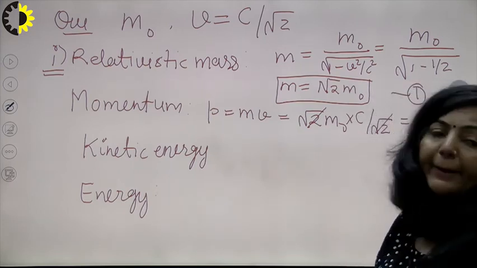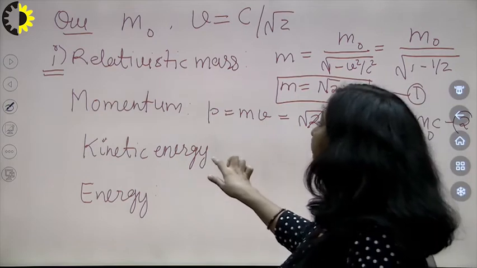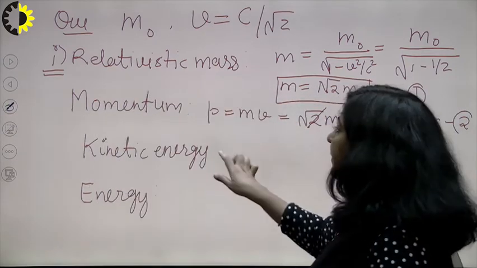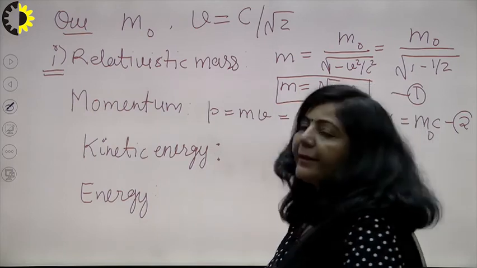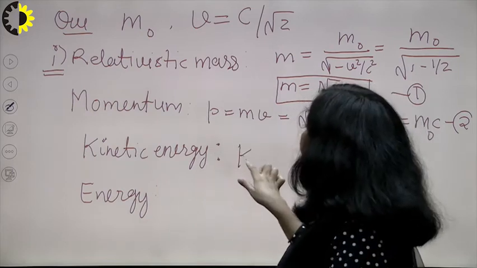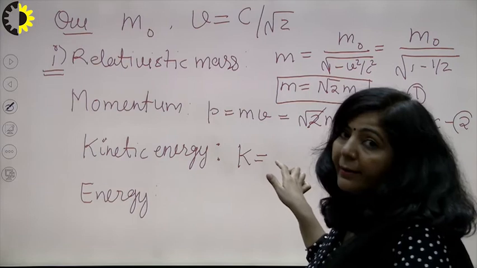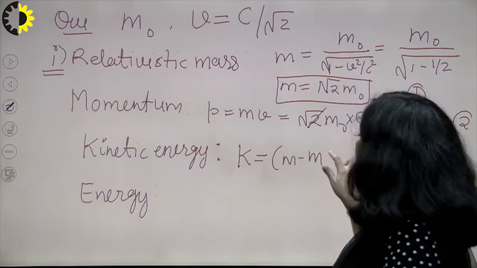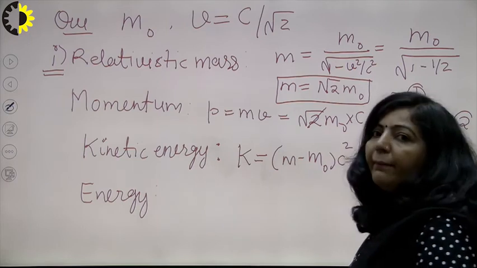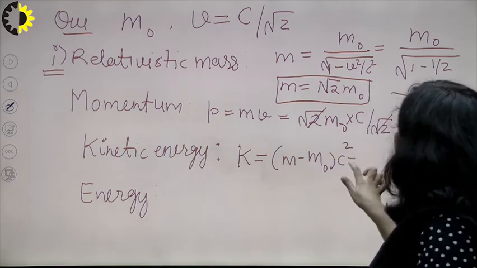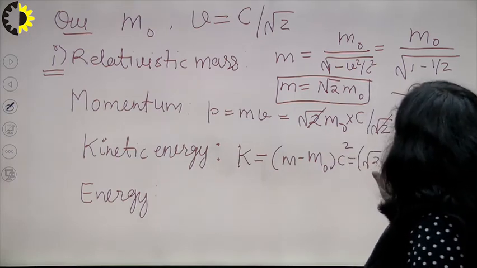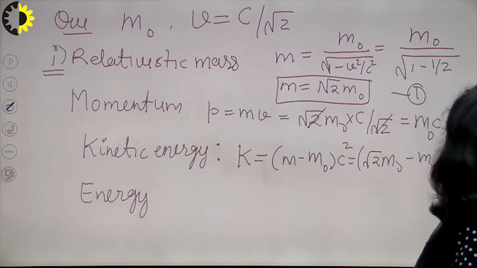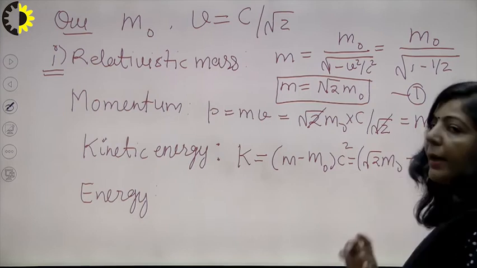Now the third part, you have to calculate the kinetic energy. So what is the formula for kinetic energy? You know the kinetic energy formula in relativistic mechanics is m minus m naught into c square. You know what is this m? M is the relativistic mass there. So substitute the value of m, which is root 2 m naught from equation number 1, minus m naught into c square. So take m naught common.